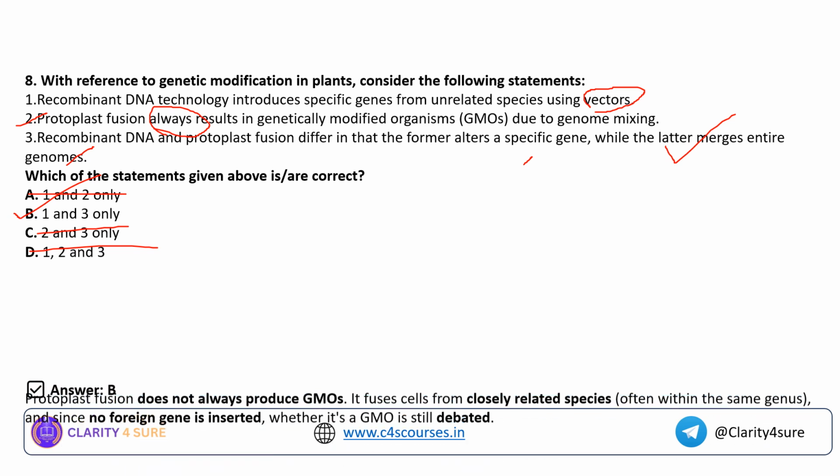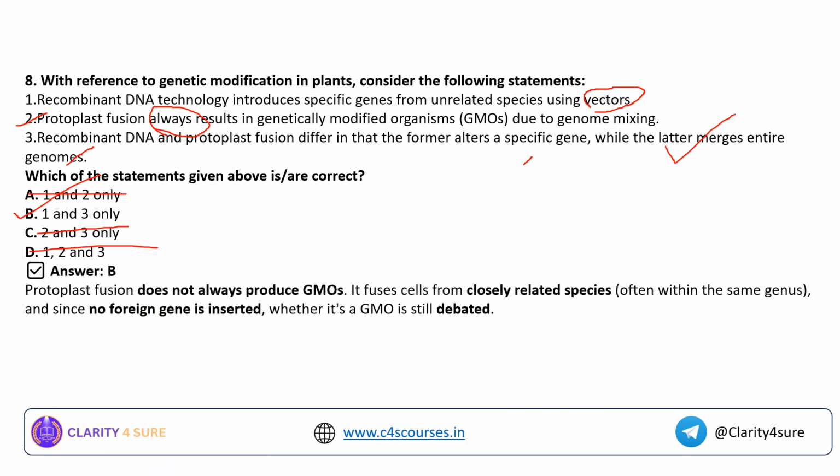So the answer is option B. Protoplast fusion does not always produce GMO. It fuses cells of closely related species, which I have told you already. And since no foreign gene is inserted, whether it's a GMO is still debated. We have discussed the same point in the lecture also.